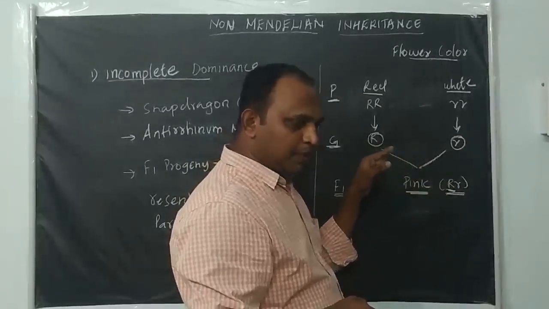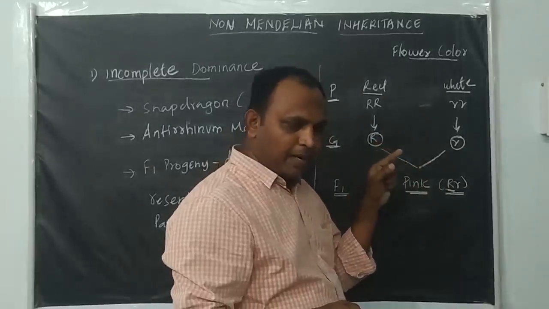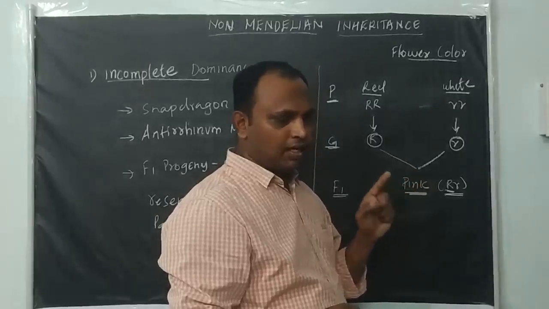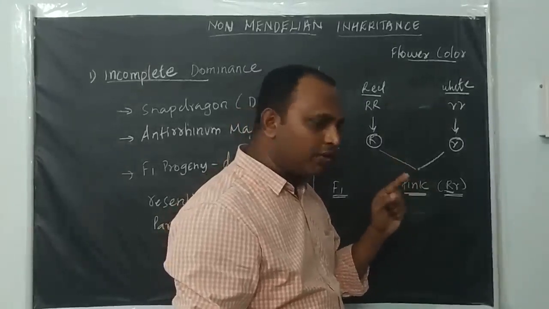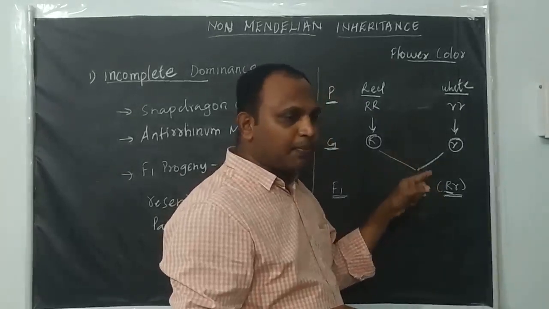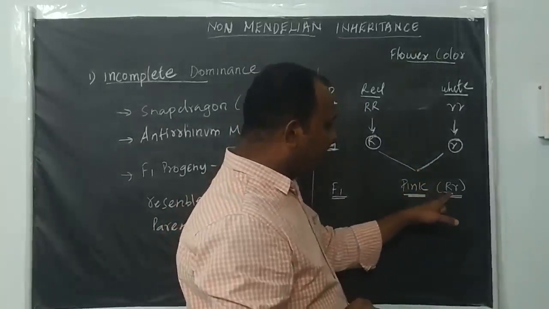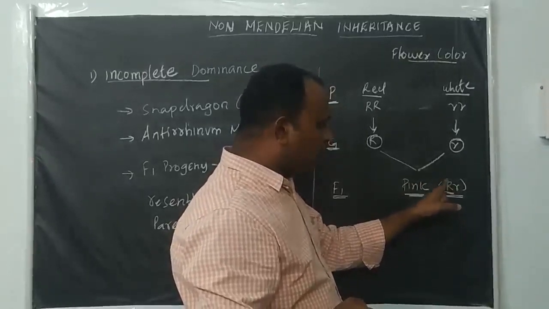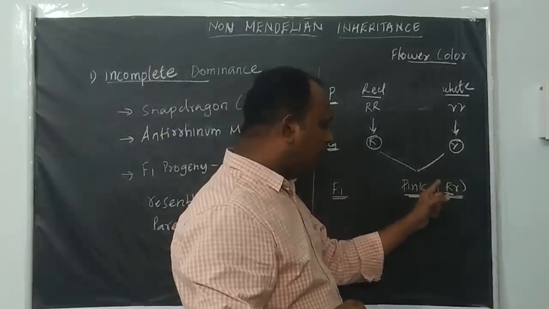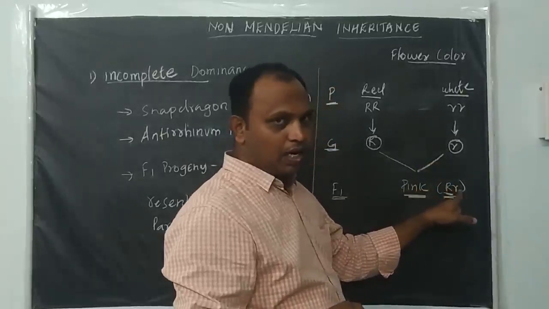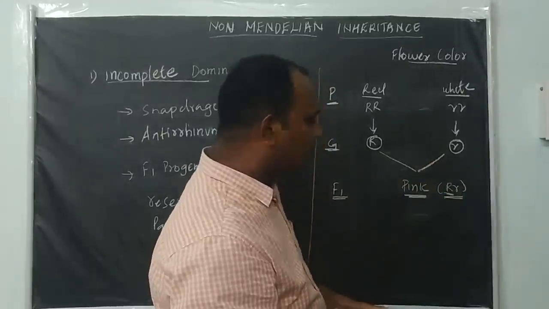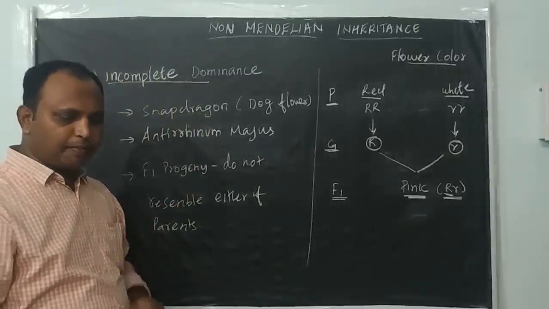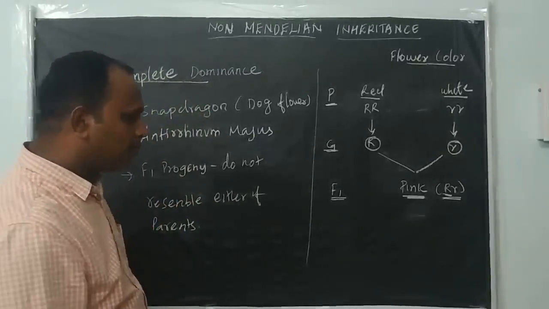But as per Mendel, if the pair of alleles are present together, the allele which dominates over the other you call dominant, and the one which is suppressed you call recessive. Here capital R is dominant and small r is recessive. But capital R is not completely suppressing the expression of small r. So that expression is incomplete. That's why we call this phenomenon incomplete dominance. The F1 does not resemble either one of the parents, right?